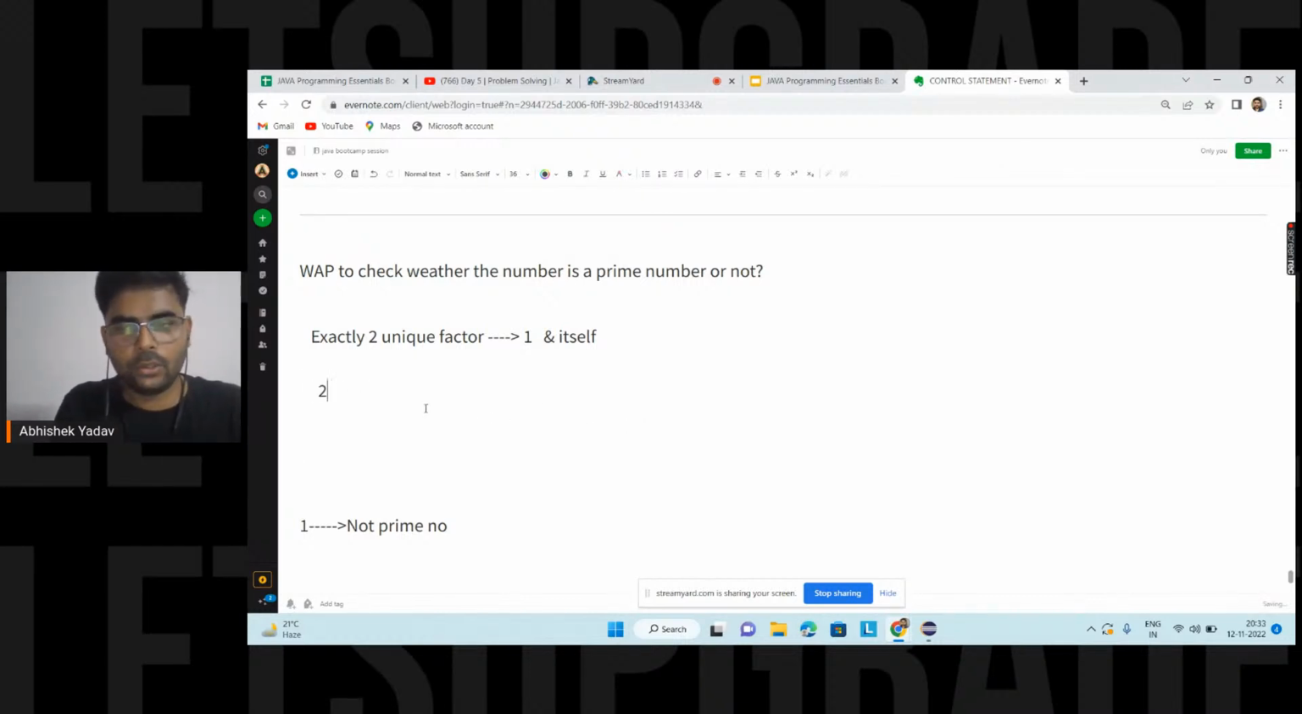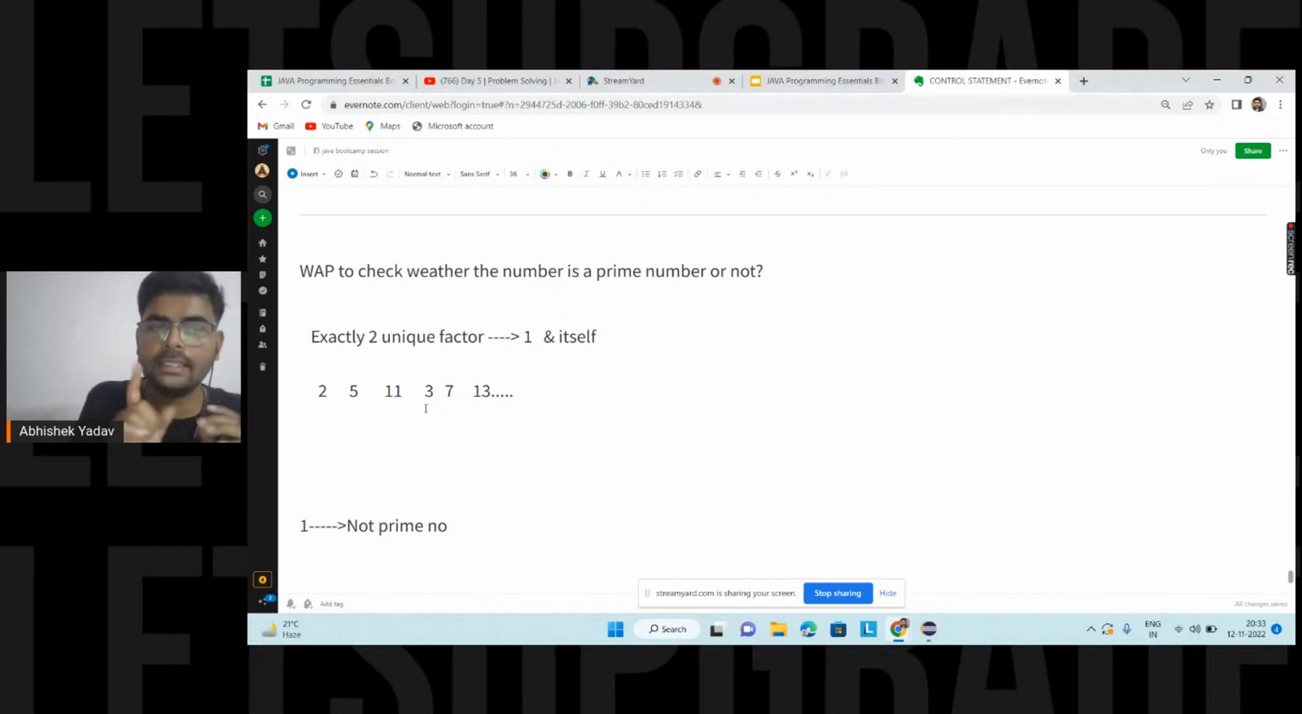You are saying, hey, 2 is a prime number, 5 is a prime number, right? 11 is a prime number, 3 is a prime number, 7 is a prime number. Similarly, 13 is a prime number. So all these numbers have exactly two unique factors, that is 1 and itself. That's why 1 is not a prime number, because 1 has only one unique factor, not 2. And this is the definition of a prime number.